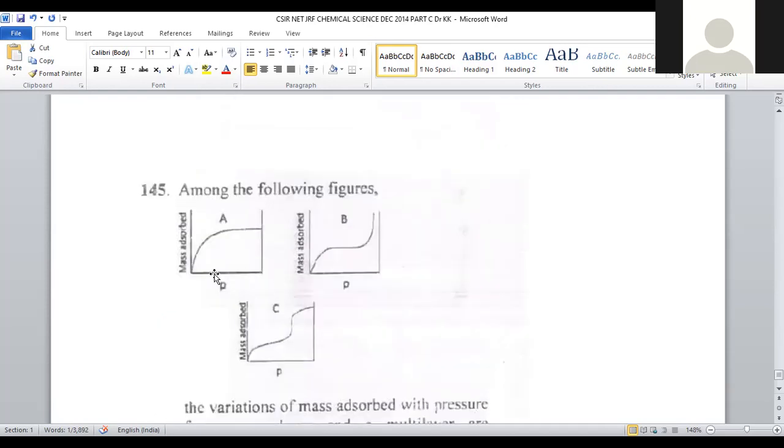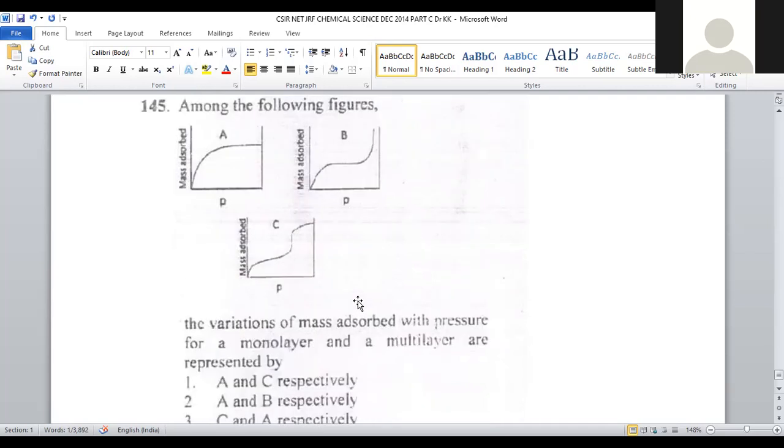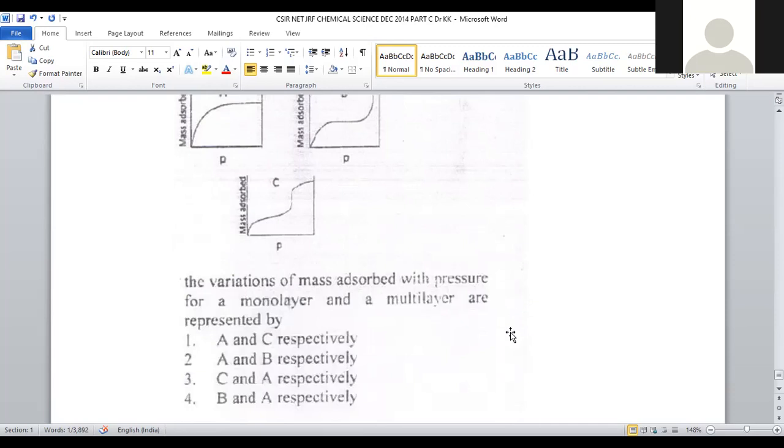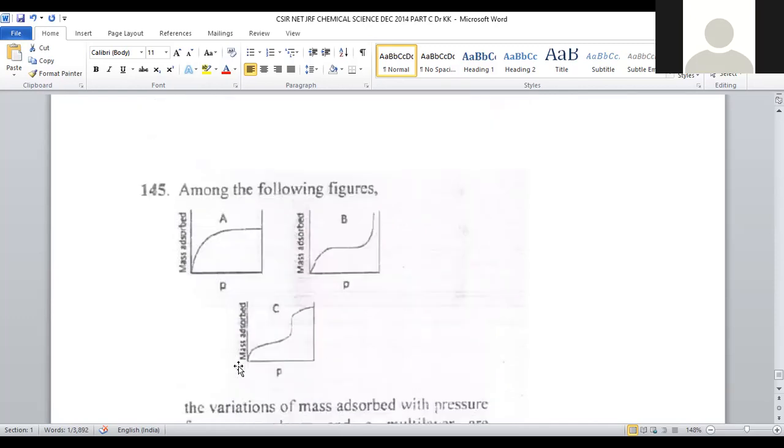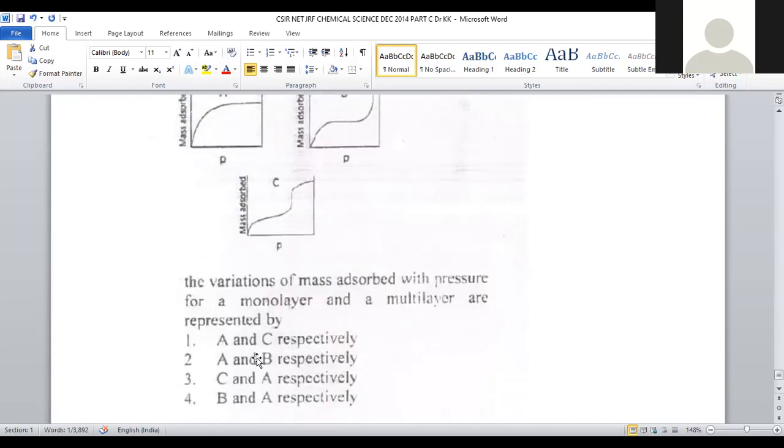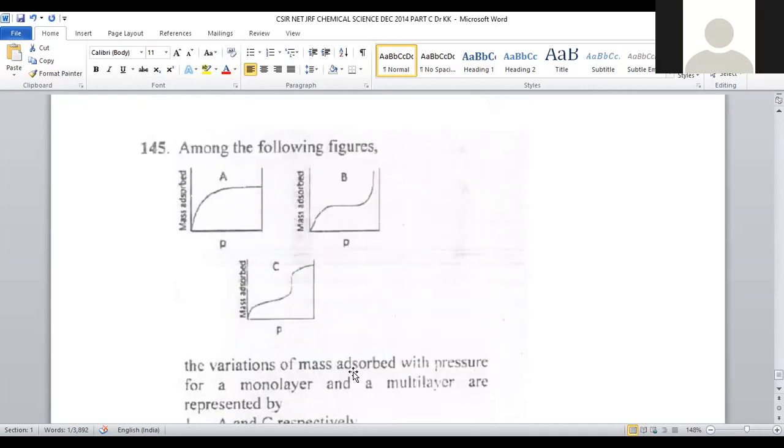This monolayer corresponds to the hyperbola, and multilayer corresponds to this kind of curvature in accordance with Freundlich. Monolayer, Langmuir; multilayer, Freundlich adsorption isotherm. These two are the correct ones. A and B are the correct representations for mono and multilayer, respectively, which is available in option number 2. For question number 145, option number 2 is the correct answer.